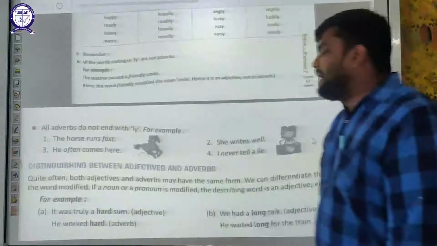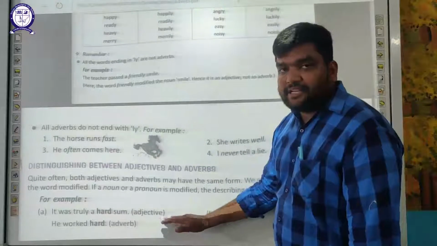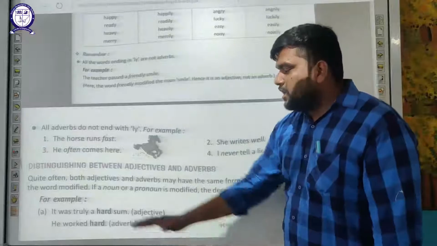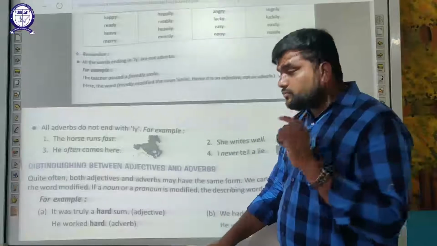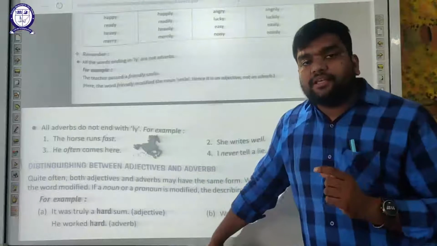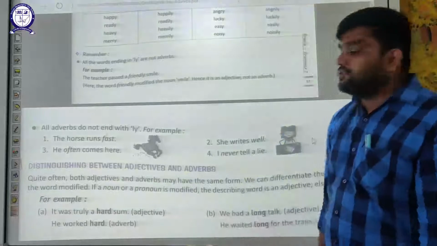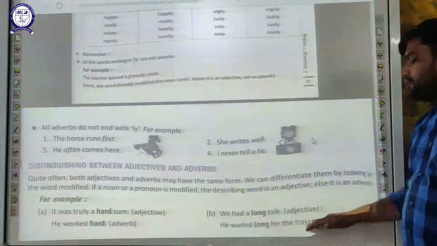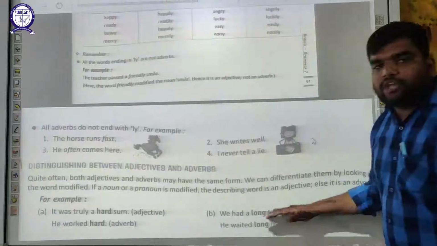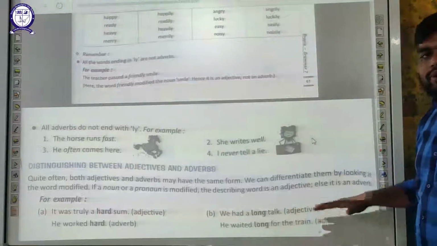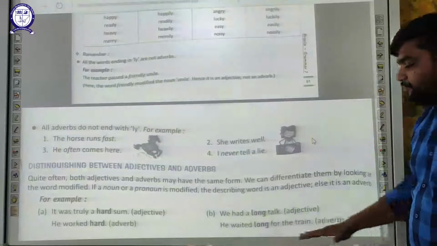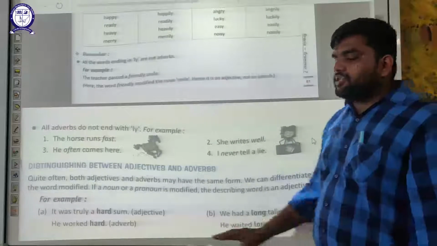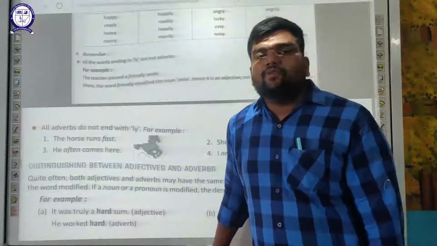Okay students, moving on to examples. It was truly a hard sum. That is an adjective; it is modifying the sum. He worked hard. Here, hard is not modifying anything, it is not modifying any noun or pronoun, so it is an adverb. We had a long walk, a long talk. We are talking about the talk that was very long, so it is an adjective. He waited long for the train. That is an adverb because it is not modifying any noun or pronoun.